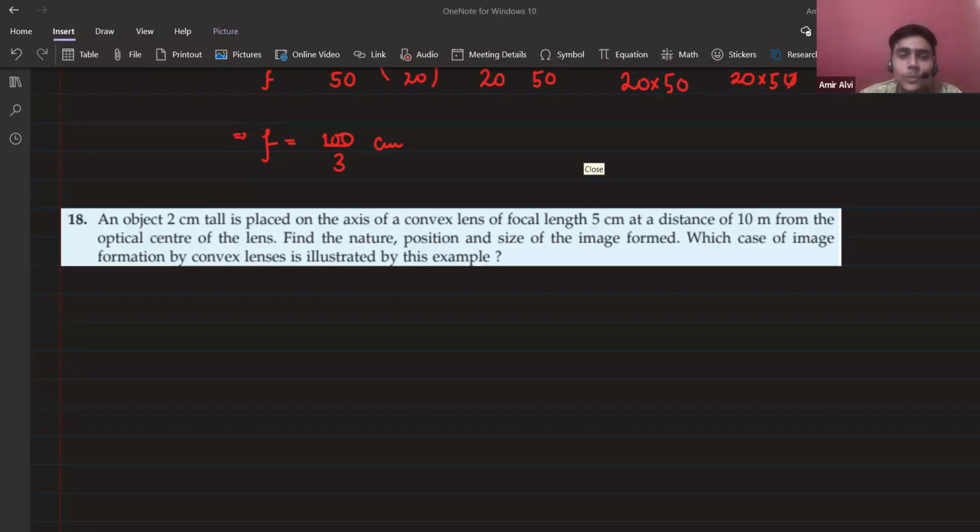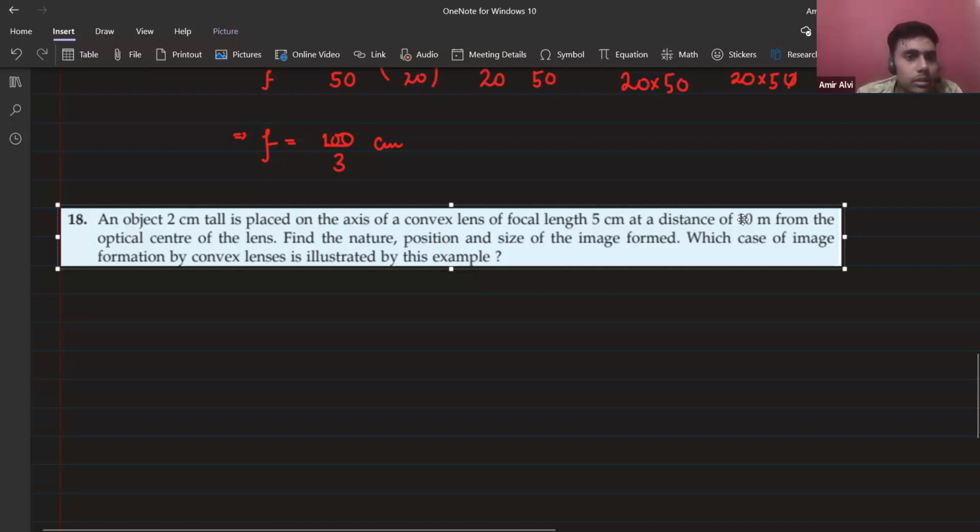So the distance in the question is in meters. Shweta, you can convert this into centimeters, dear. It's 10 meters, so 1 centimeter would be what? Either you convert the object height, focal length, everything into meters, or you just convert this distance.